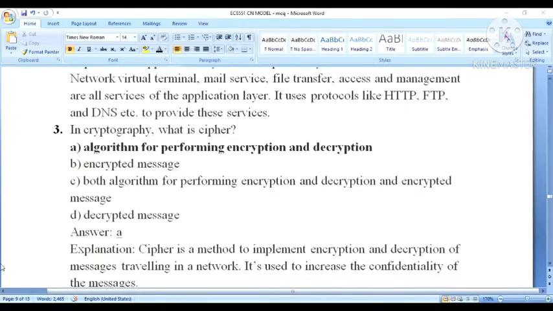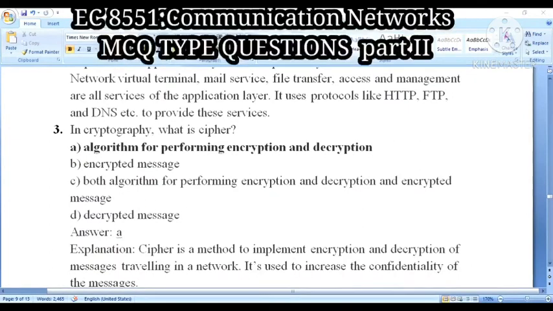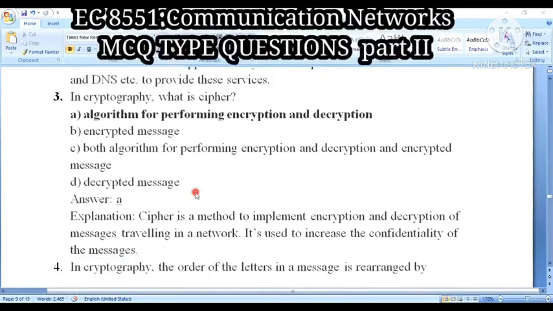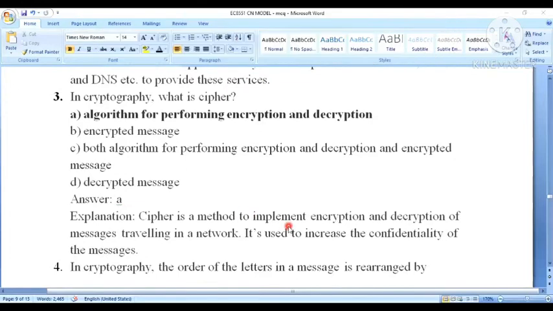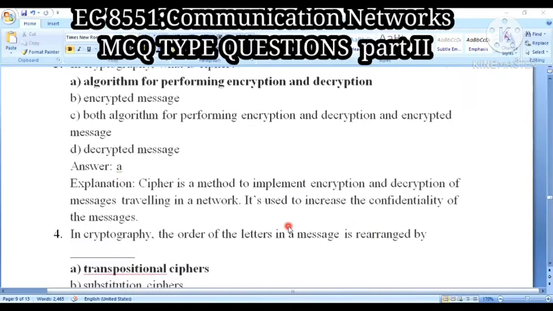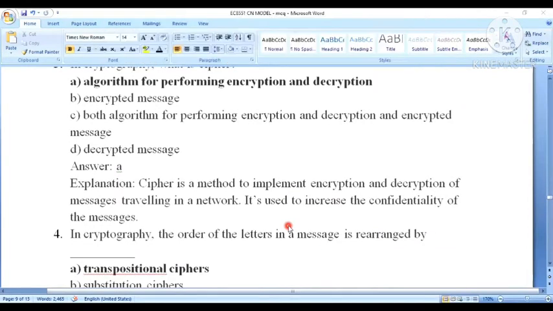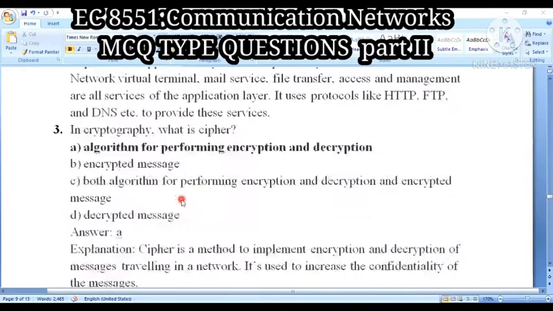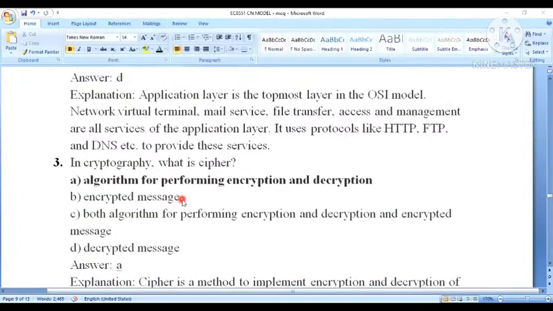So the answer is option A. Cipher is an algorithm for performing encryption and decryption. It is a method to implement the encryption and decryption of messages traveling in your network. It is used to increase the confidentiality of the message. So option A is the correct one.